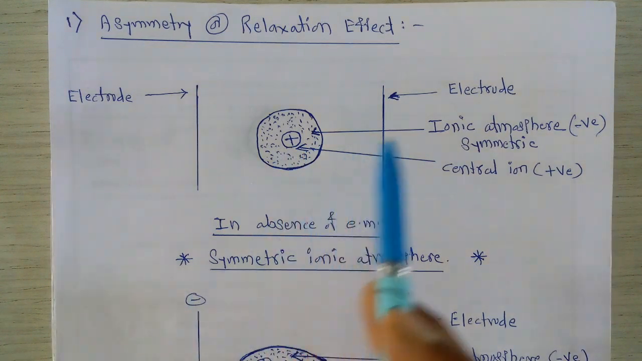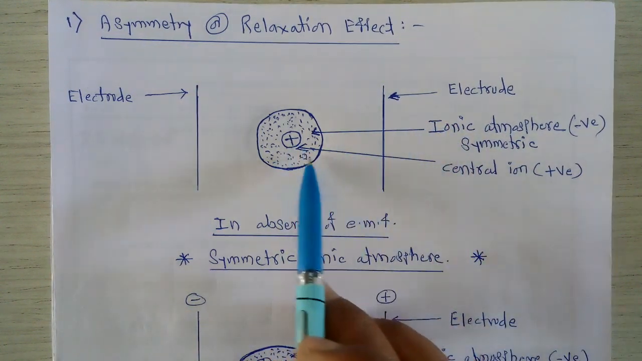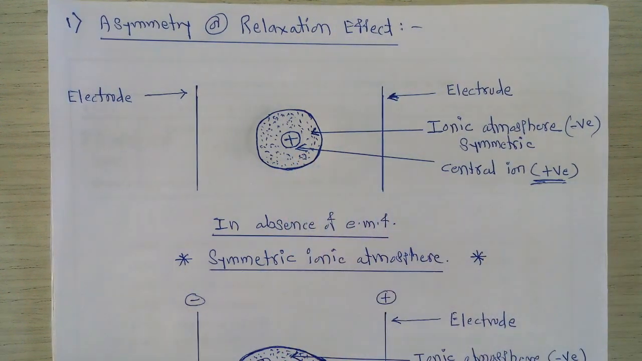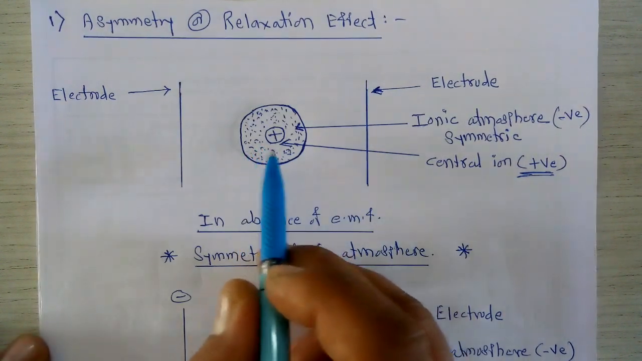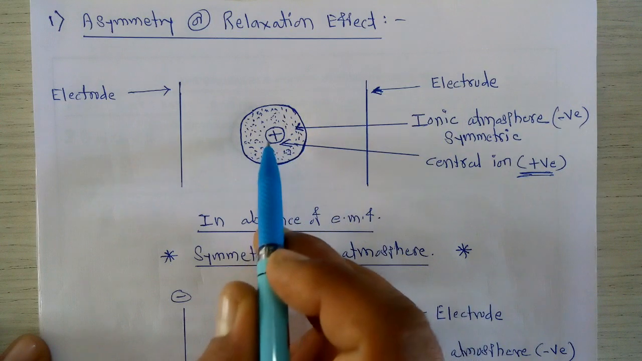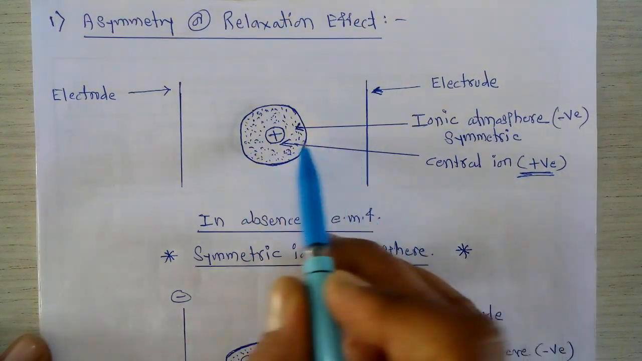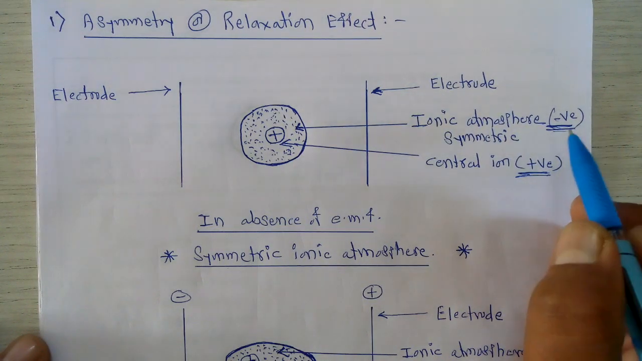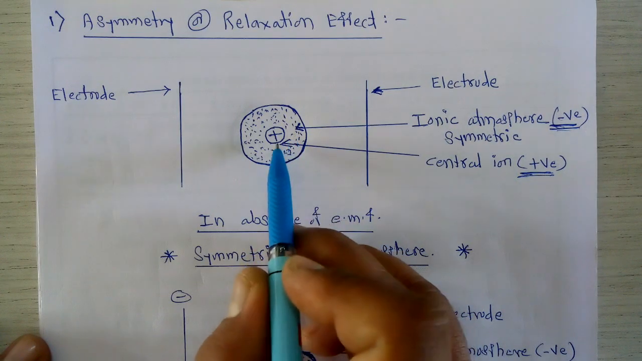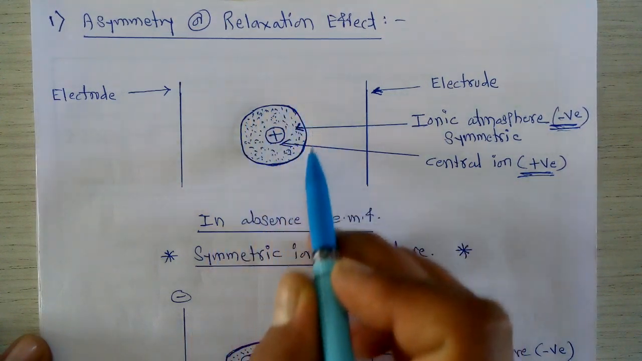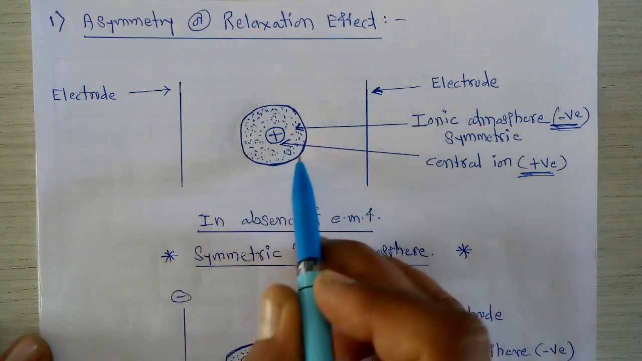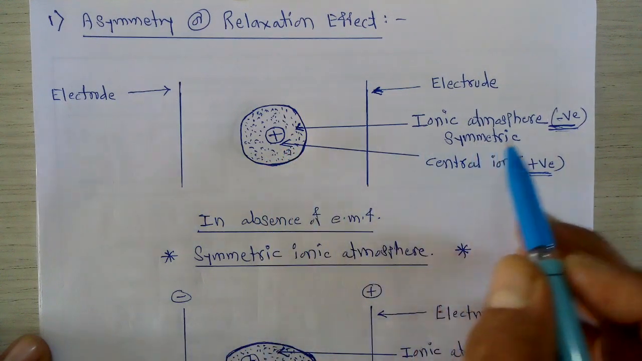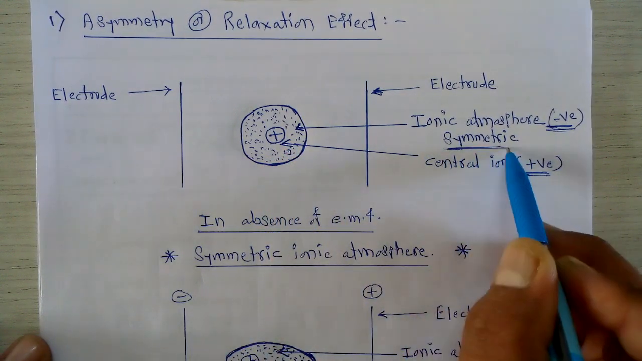So what happens in this case? We have to take a centrally situated ion. This is a central ion, a positively charged central ion. Surrounding this positive ion, one atmosphere is there, called the ionic atmosphere, and this ionic atmosphere is of negative ions. This ionic atmosphere is formed due to the negative ions. Now this positive ion gets symmetrically surrounded by a number of negative ions, and that's how we can say that this type of ionic atmosphere is called the symmetric ionic atmosphere.